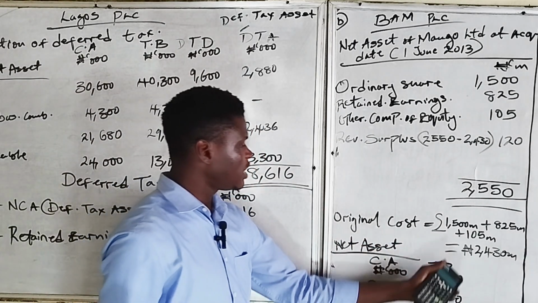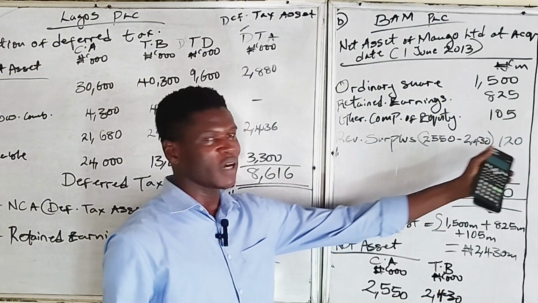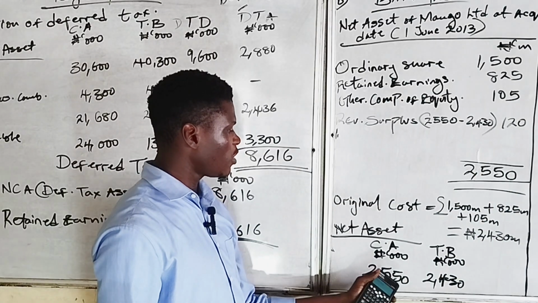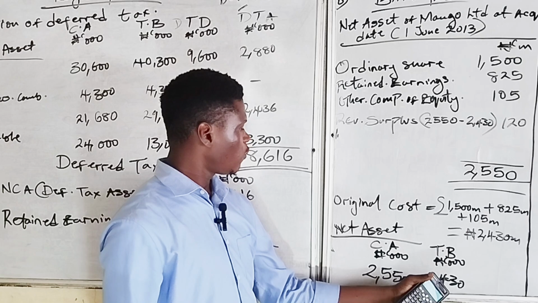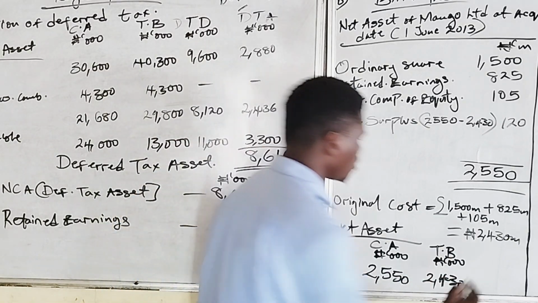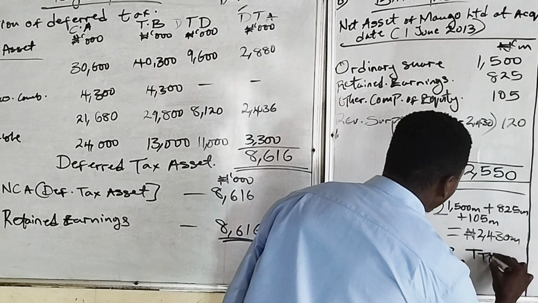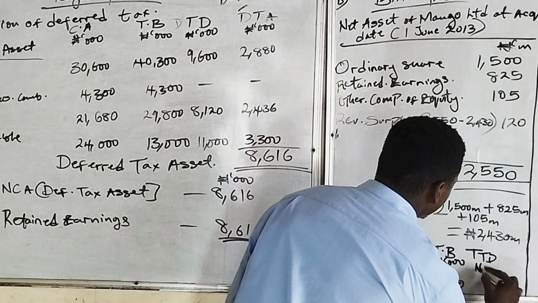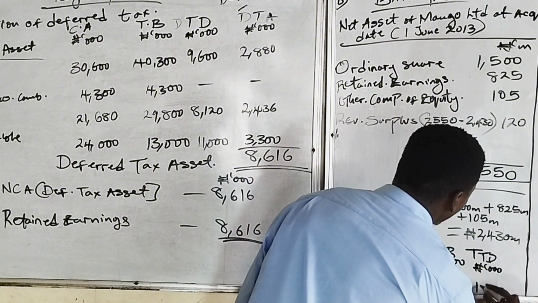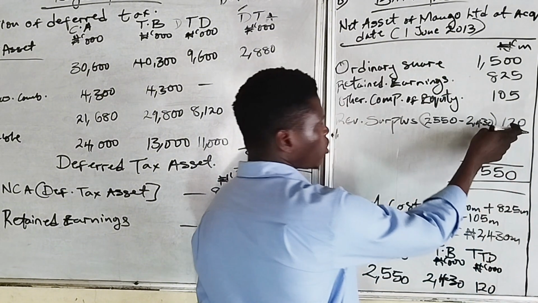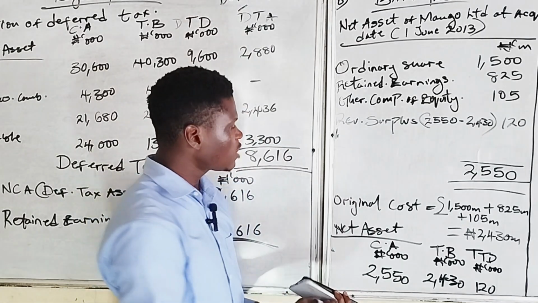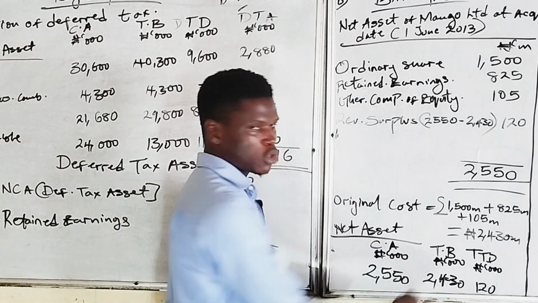The difference between them is as a result of this revaluation surplus. So 2,550,000,000 minus 2,430,000,000 gives us a taxable temporary difference of 120 million, because the tax base will not include the revaluation surplus.